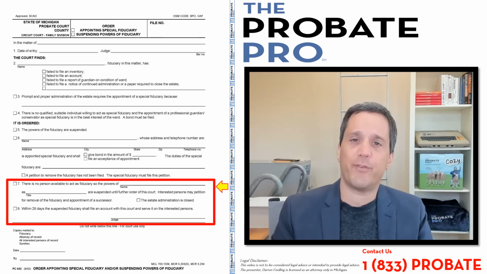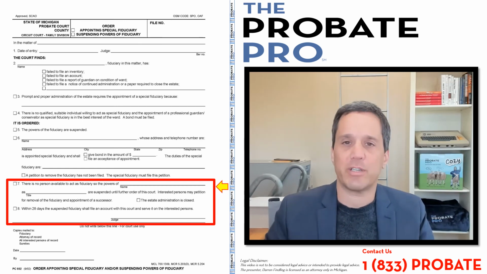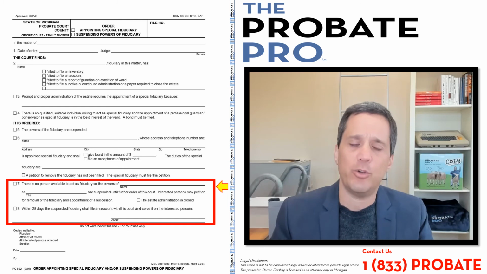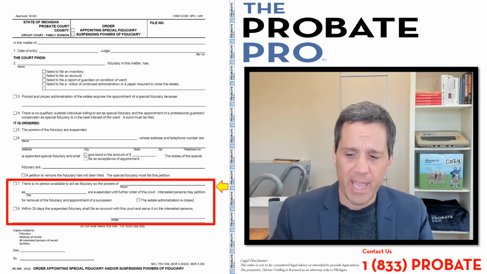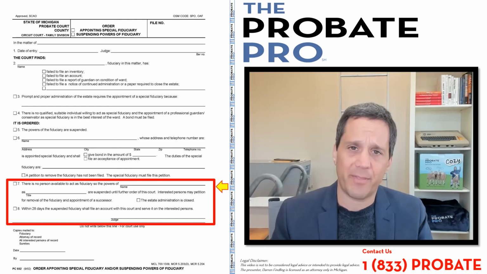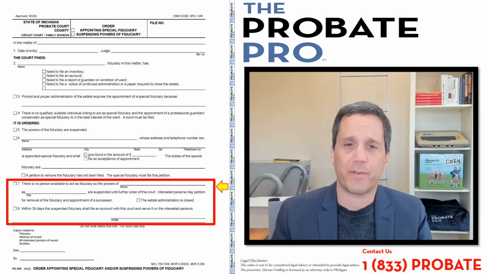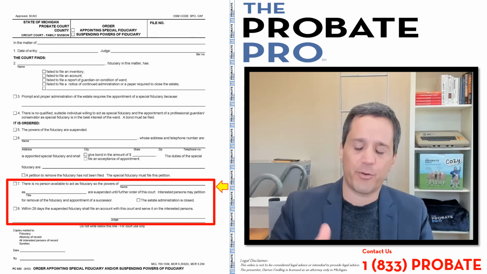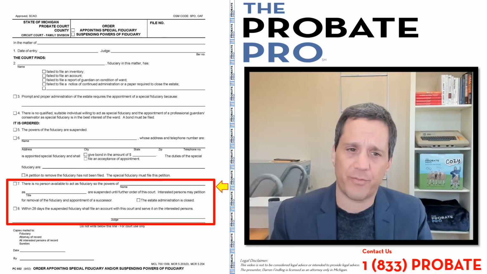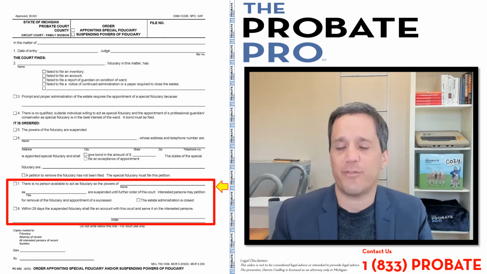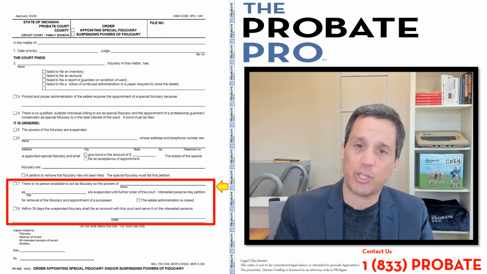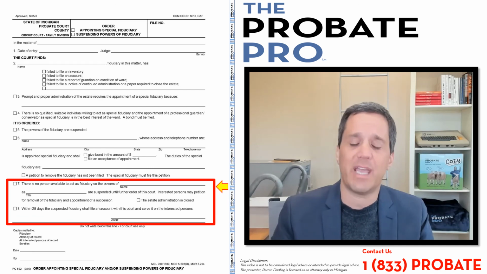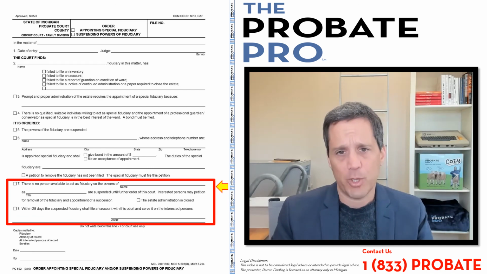But this particular form, PC 602, is generally triggered by the court, usually when somebody has failed after they've been notified that they're late on their inventory, account, report of guardian, or notice of continued administration. That's why those little checkboxes exist at the top of the page. These are often triggered by virtue of the court just simply looking in its court file and identifying that there is a deficiency. The deficiency was not cured or corrected timely, and then the court moves forward to appoint a special fiduciary.